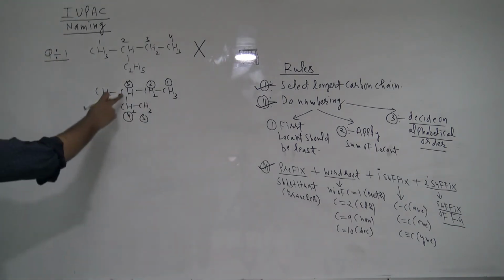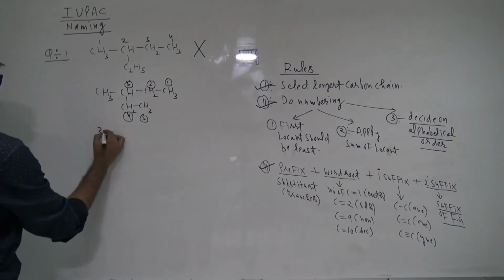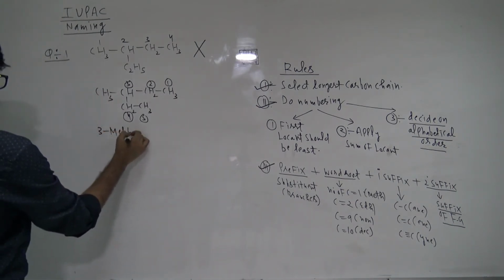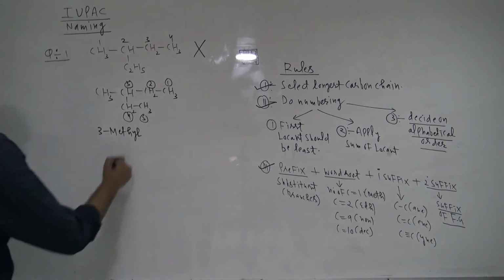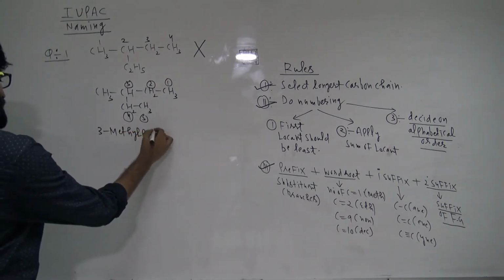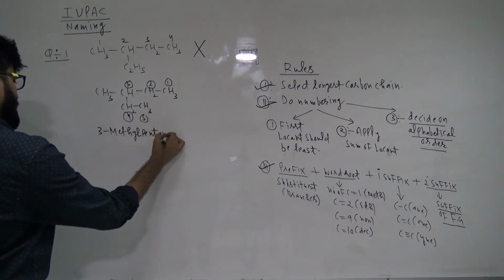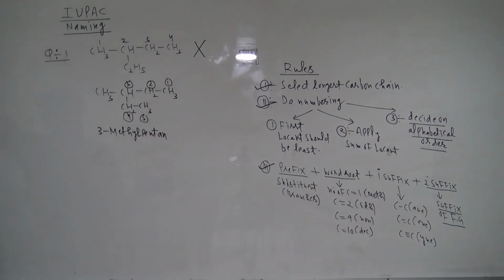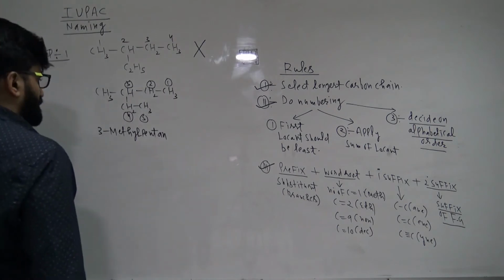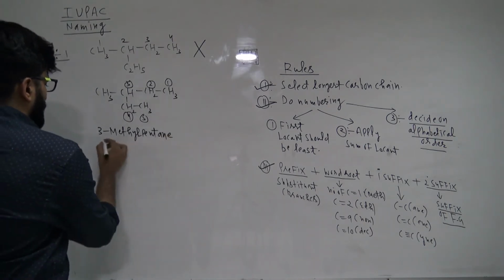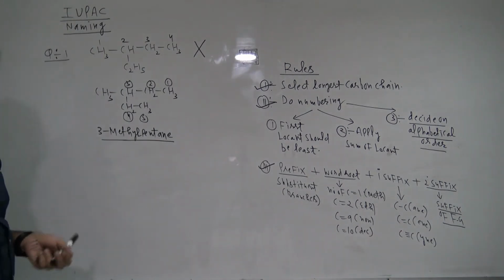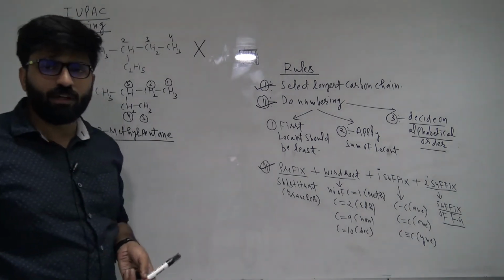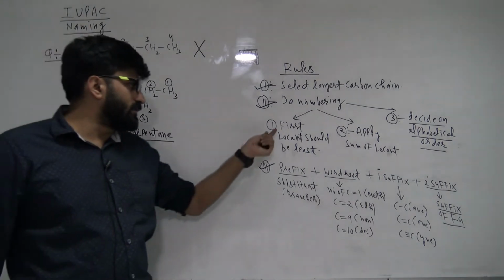So what is the name? At the third position there is a methyl group, and the first letter should be in lowercase: 3-methyl. Word root means number of carbon atoms, which is pent. Single bonds are there, so pentane. The name is 3-methylpentane. Can you name it like this? Is it easy for you?